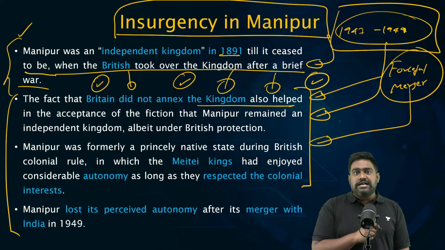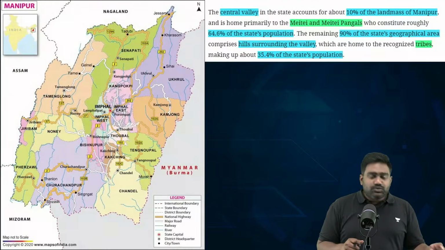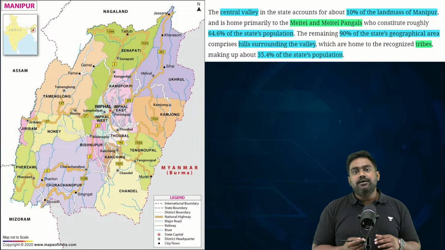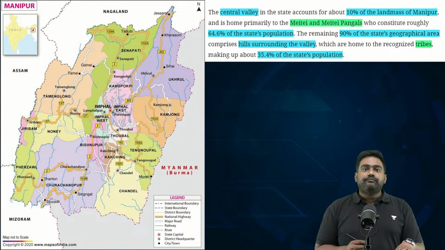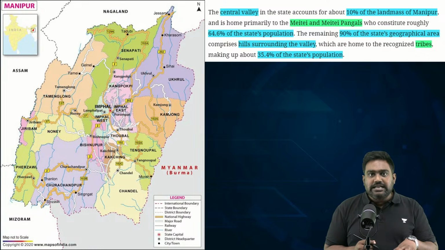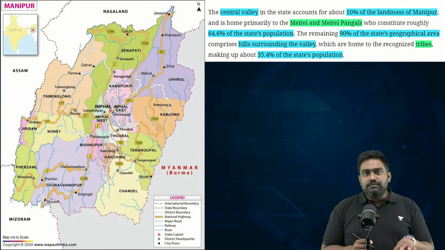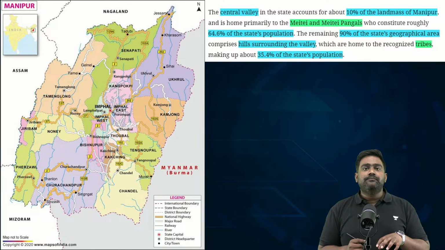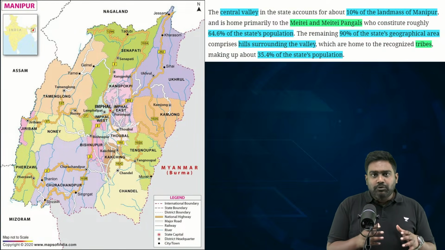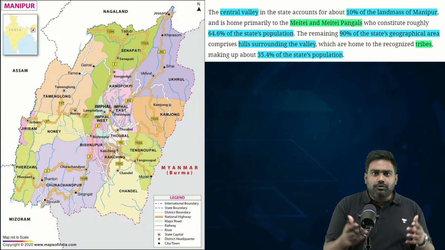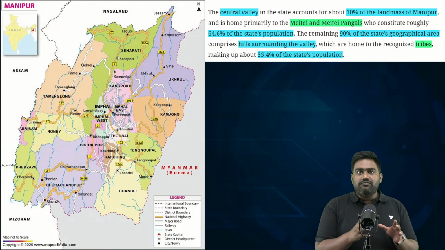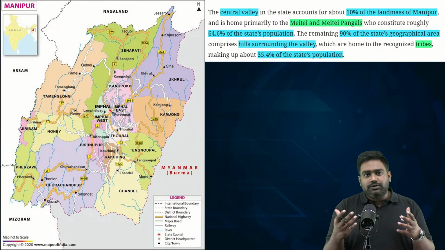This had left some anger, some resentment. But this was not the root cause for insurgency. There was something else. For this, you have to understand the internal dynamics, the social fabric of Manipur. Now, if you look at Manipur, its geography, its demography, experts believe that Manipur is like a stadium, like a cricket or a football stadium. The physical geography of Manipur is often compared with that of a cricket stadium.